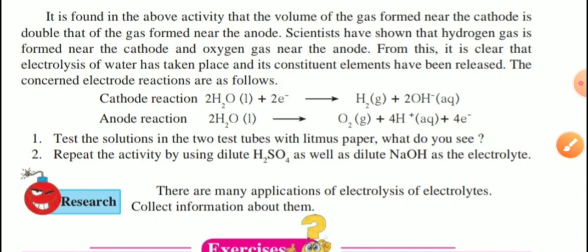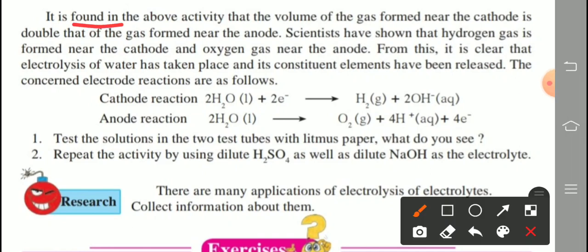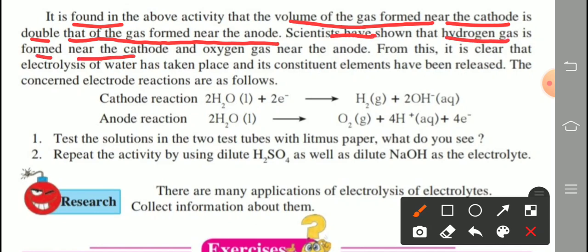So it is found in the above activity that the volume of the gas formed near the cathode, meaning the negative electrode, is double that of the gas formed near the anode. Scientists have shown that hydrogen gas is formed near the cathode. Underline which gas is formed at the cathode? Hydrogen. And oxygen gas near the anode. Remember, hydrogen and oxygen gases form at cathode and anode respectively.